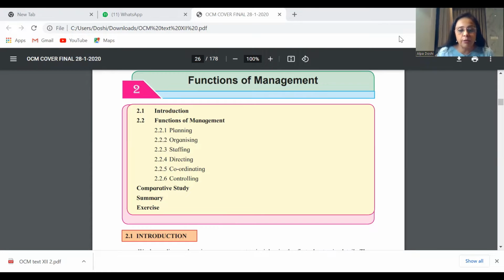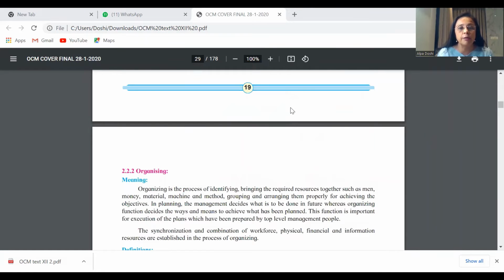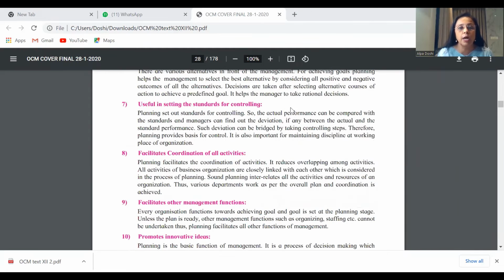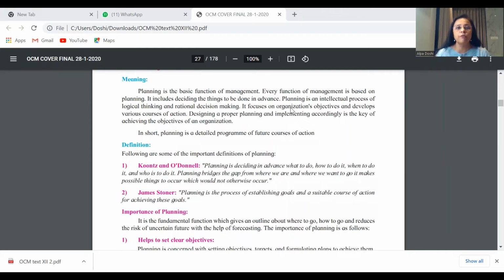So in any case, whatever the statement, when you are talking about this topic of planning as being the fundamental function, you start with the answer. Like I told you earlier, you start the answer with the meaning and concept of planning. You write down the answer and you start with meaning. Planning is the basic function of management. Every function of management is based on planning.